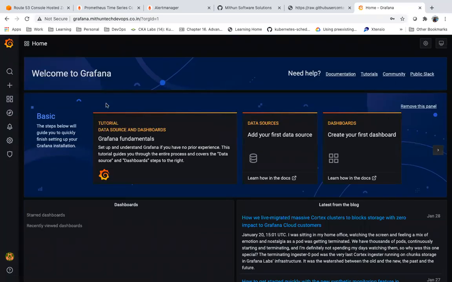Grafana can talk to a lot of backends. It is not only for Prometheus. It can talk to a lot of data sources like InfluxDB, Prometheus, and all of that. First, I need to configure my data source. Which data source should this Grafana talk to? Since I am doing it for the first time, I need to configure the data source.